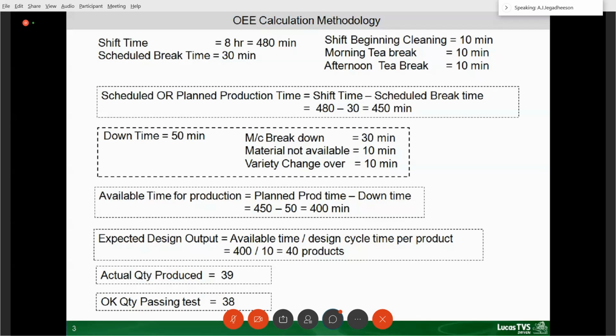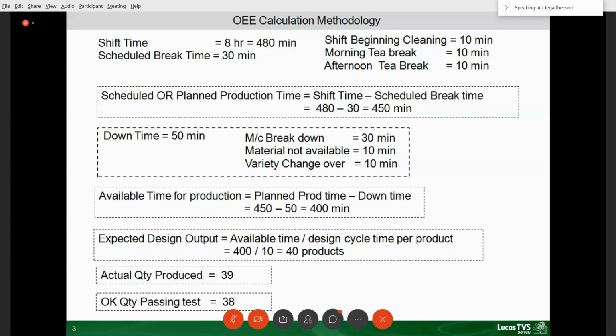I have to produce one product in 10 minutes. But I am taking more than 10 minutes to produce one product. That is my efficiency. That is my performance. So my performance is low. It is not 100%. So I am getting 39. After 39 I have produced, only 38 are passed. One number is rejected. So that is quality rejection.